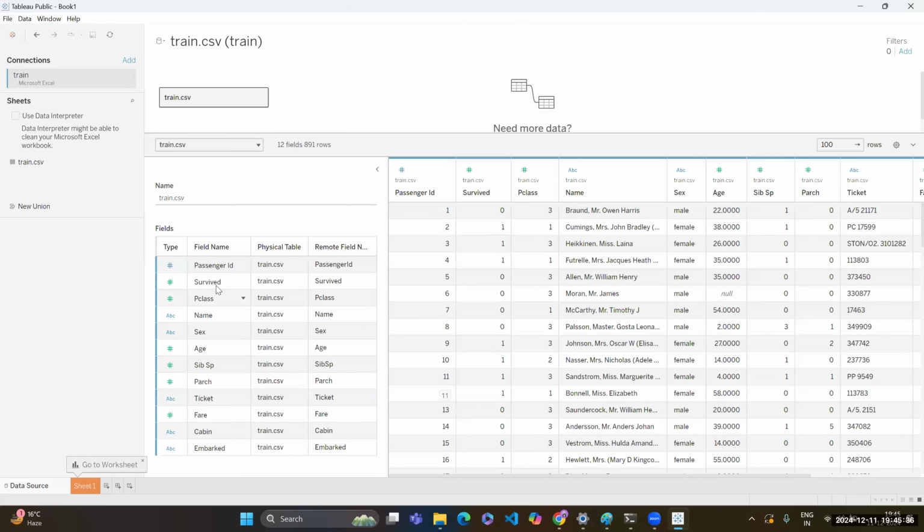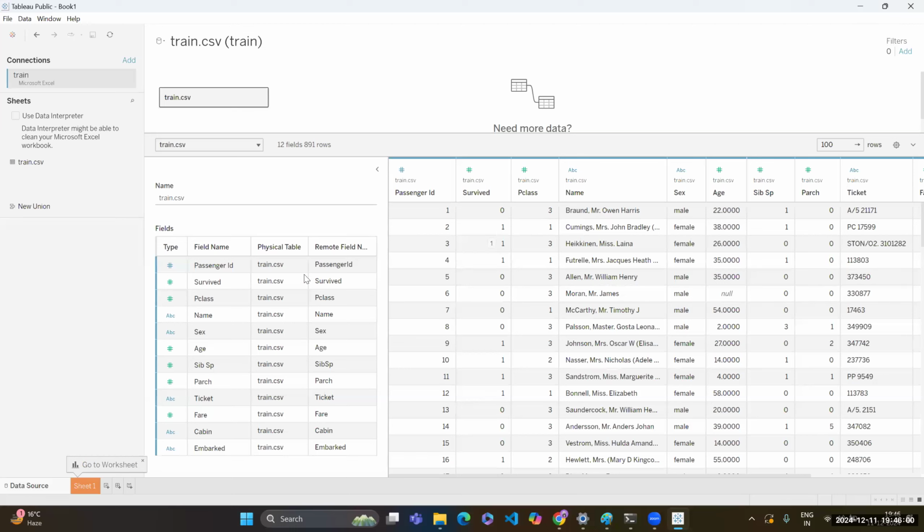Now we have another column called survived. It contains two values, 0 and 1. 0 means the person did not survive. 1 means the person survived the Titanic incident.